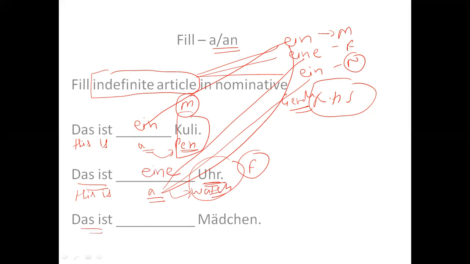Hence here das ist Mädchen, which means this is a girl, right? So a girl. So I have three options: ein, eine, and ein. So which option is correct? This is for masculine, this is for feminine, this is for neutral. Masculine cannot come, feminine cannot come, only neutral. Ein, because Mädchen is neutral.